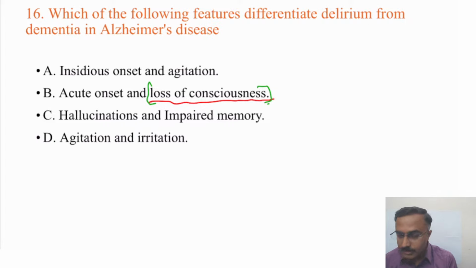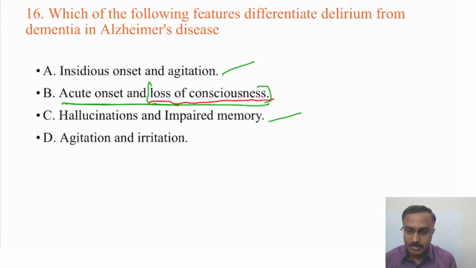So here the right answer is acute onset and loss of consciousness. Remember, dementia is characterized by insidious onset, and agitation can be there. Hallucinations and impaired memory can be there as part of dementia rather than delirium.